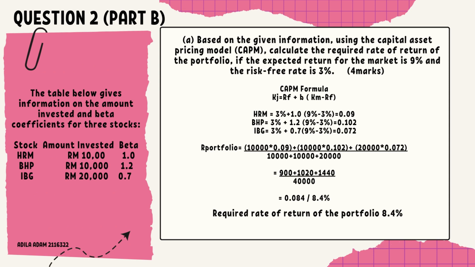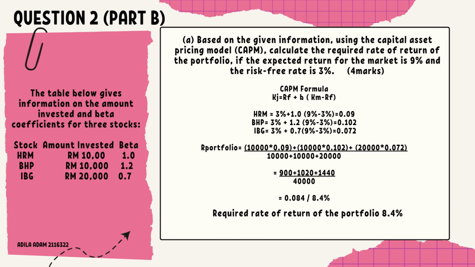For the beta, HRM is 1.0, BHP is 1.2 and IPG 0.7. The first sub question is, based on the given information, using the capital asset pricing model (CAPM), calculate the required rate of return of the portfolio, if the expected return for the market is 9% and the risk-free rate is 3%.